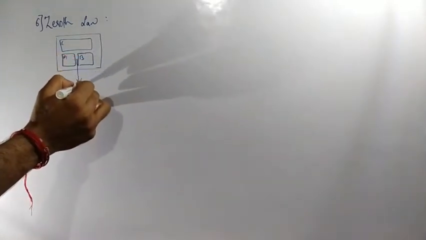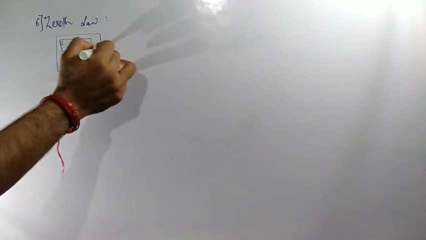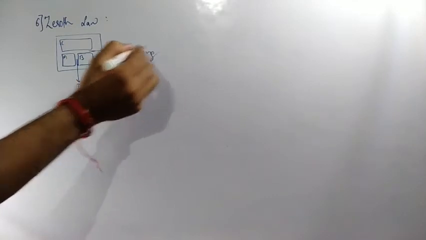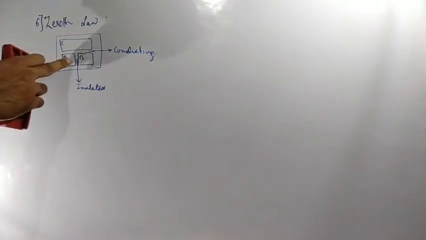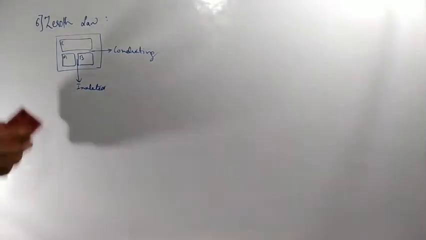If two systems are separated, this is an insulated wall, this is a conducting wall. If two systems A and B are separately in thermal equilibrium with one more system C, then these two systems are also in thermal equilibrium. This is nothing but the statement of the zeroth law of thermodynamics.